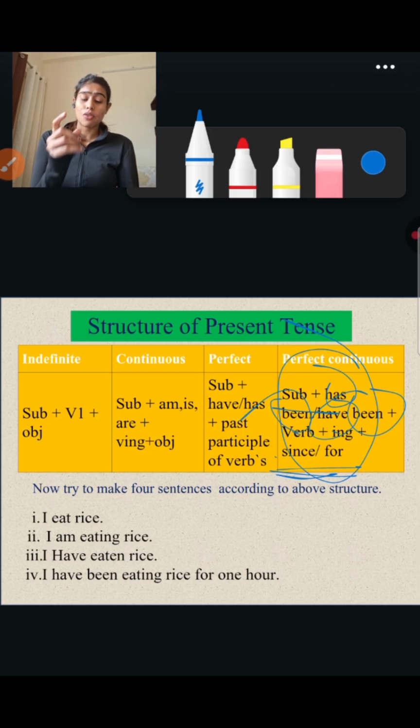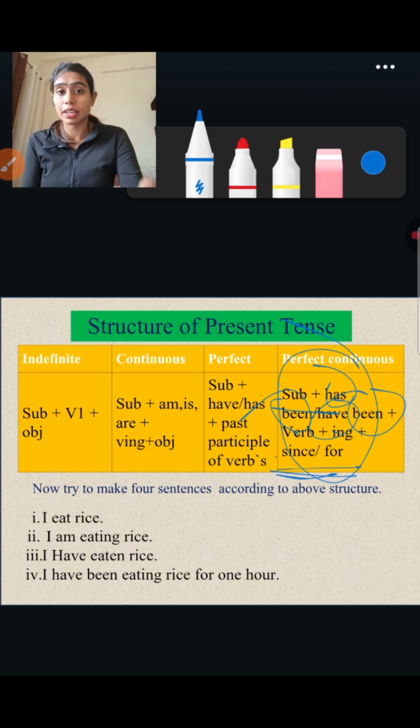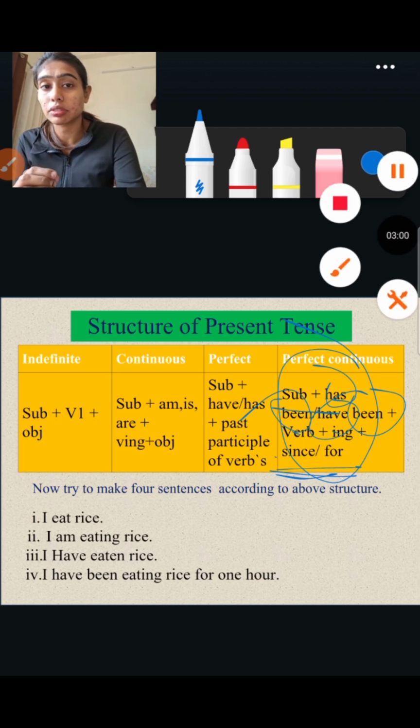Since is used when you know the specific time, the exact time of the action or the event, then we use since. And when we don't have any idea of the exact time of the action.